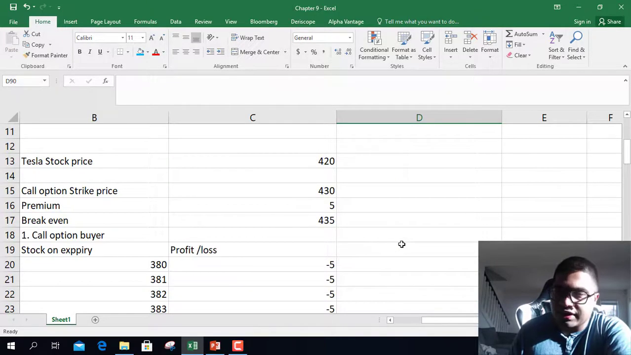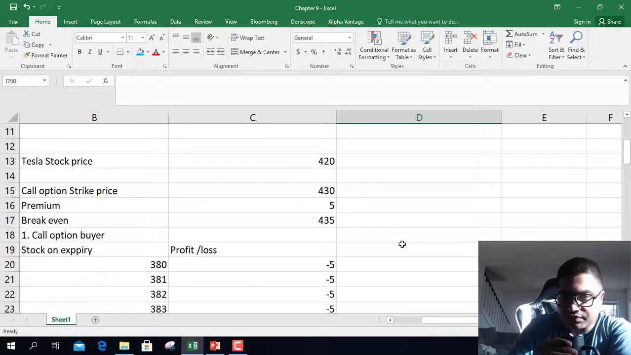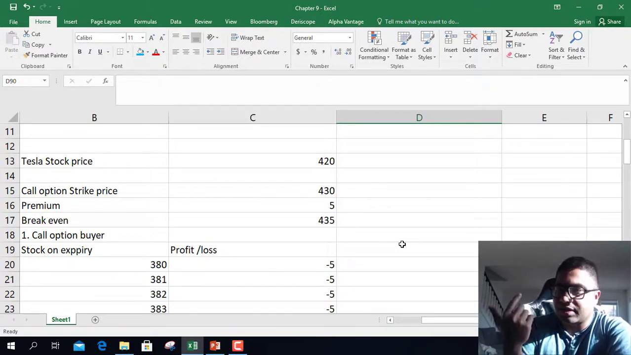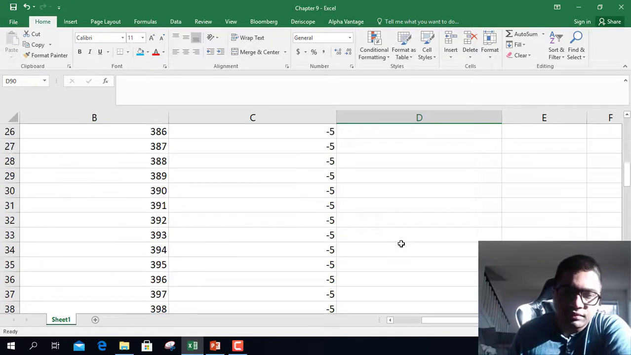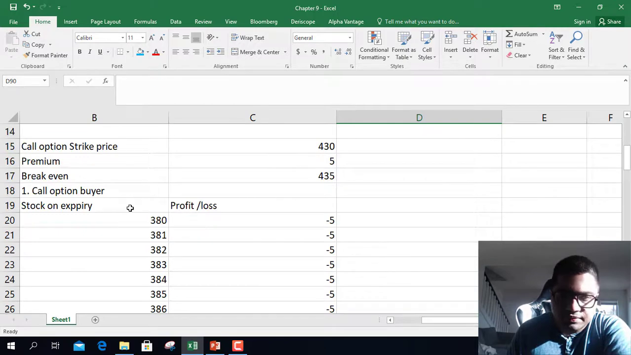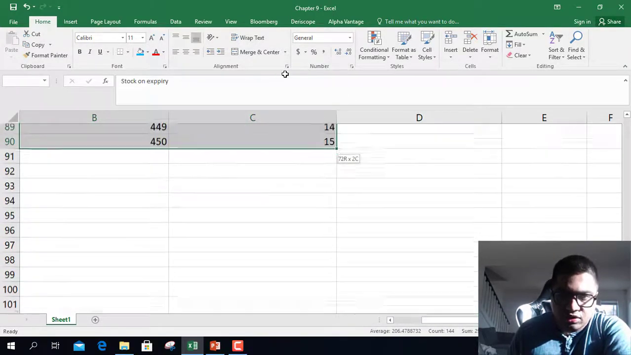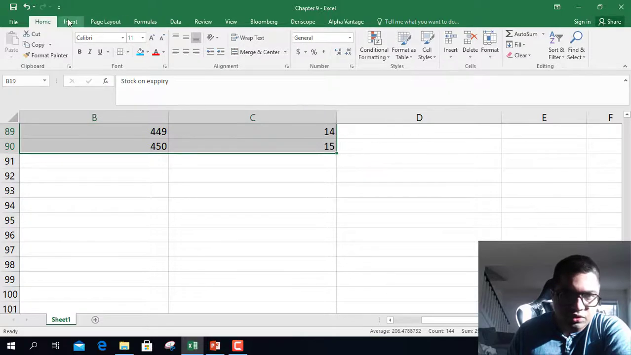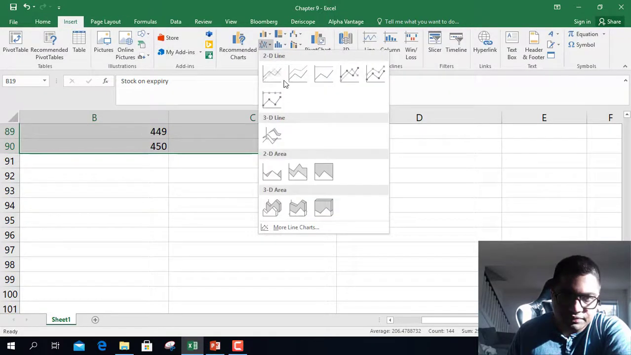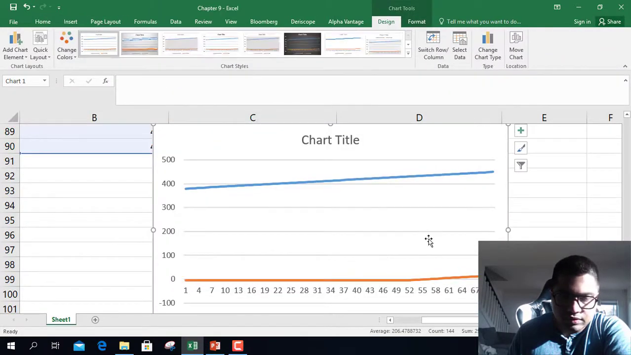Okay, option contracts are traded in size of 100 contract. So this contract size is 100 stocks, and multiples of that. Okay, so if you draw a chart, stock price at expiry and profit and loss, if you draw a line chart,